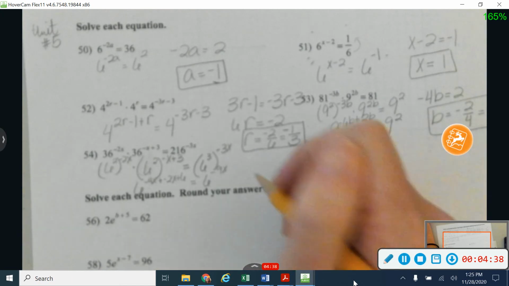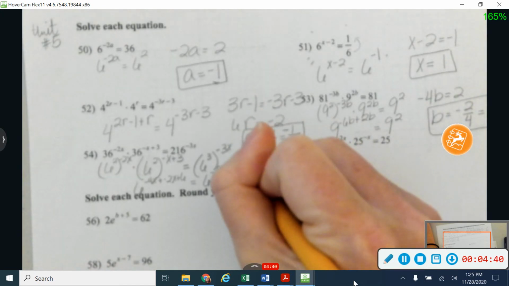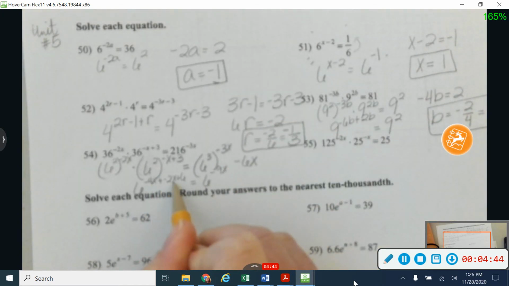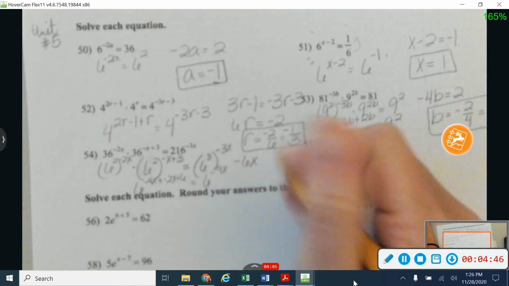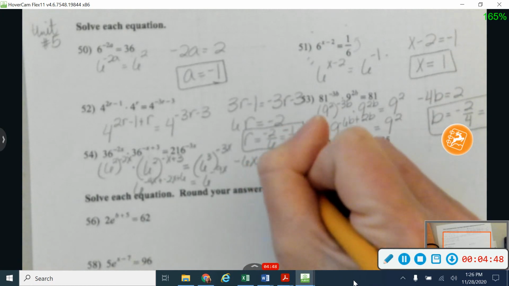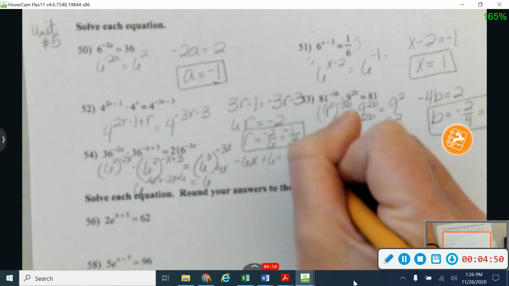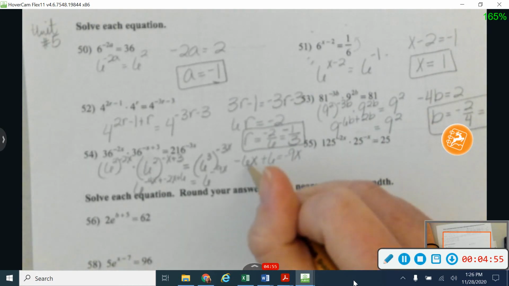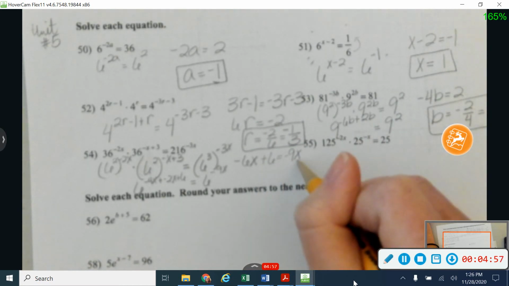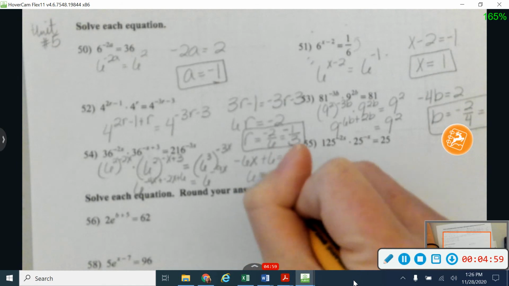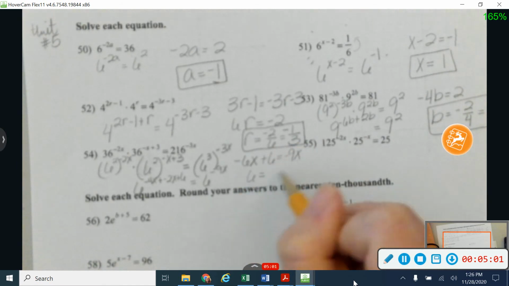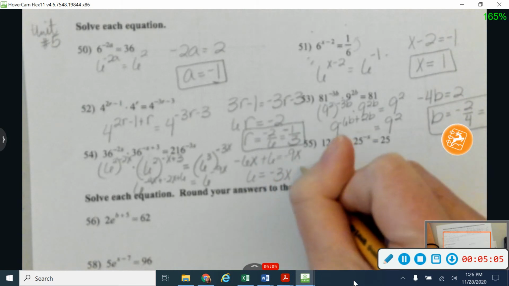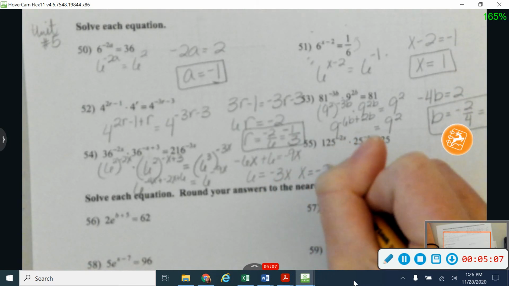Okay, and again, if my bases are equal, then my exponents are equal. So I'm going to have negative 6x. I'm going to add these two together. Negative 4x plus negative 2x gives me negative 6x, plus 6 is equal to negative 9x. And then I'm going to go ahead and add over my 6x this way. So that's going to give me 6 over here, and I'm going to add over my 6x, which gives me negative 3x over there. And so I'm going to get that x is equal to negative 2.